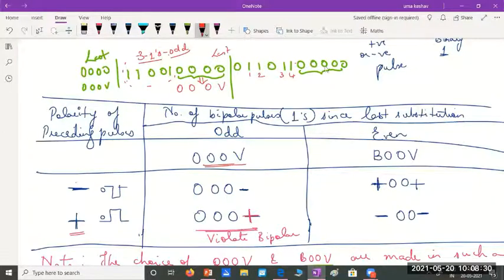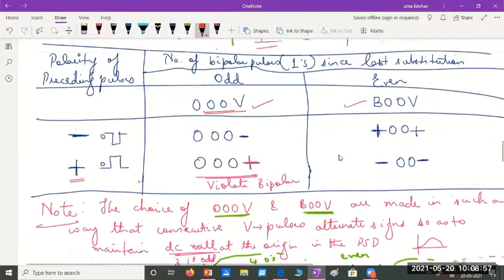And by the time the next substitution arrives, you see how many ones are there. There are 4 ones. 4 ones means I should replace this. It's an even number. So with which pattern? I should replace it with the pattern B00V. So these 4 zeros should be replaced with this pattern. So this is how we decide whether you should replace with this pattern or this pattern.